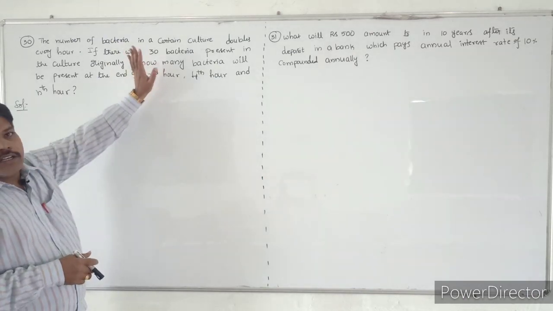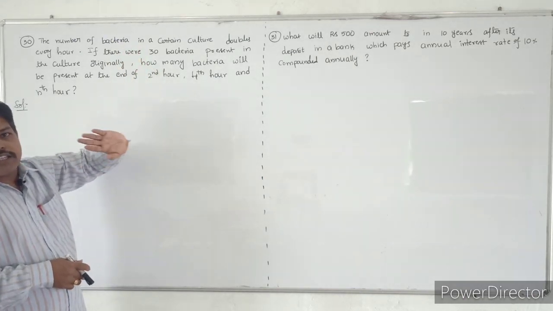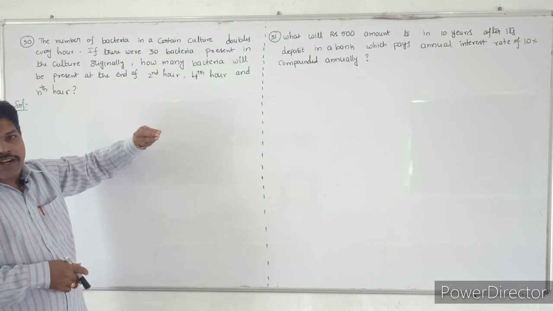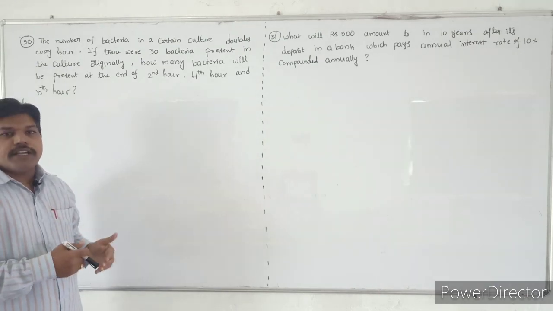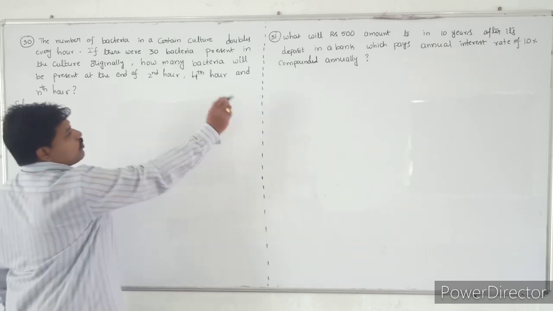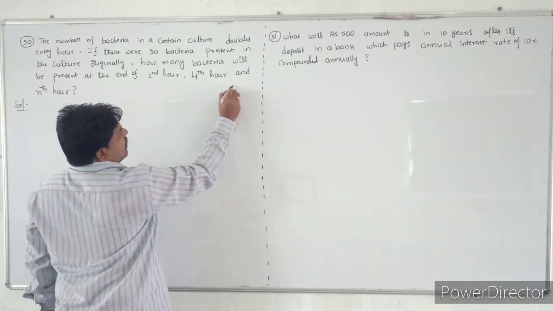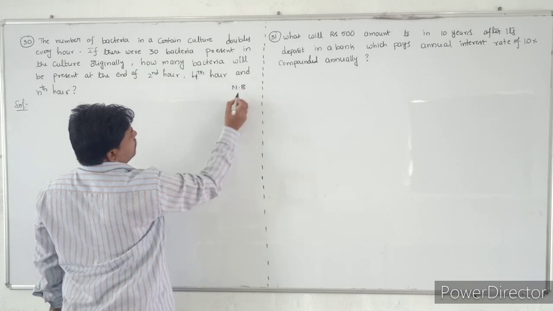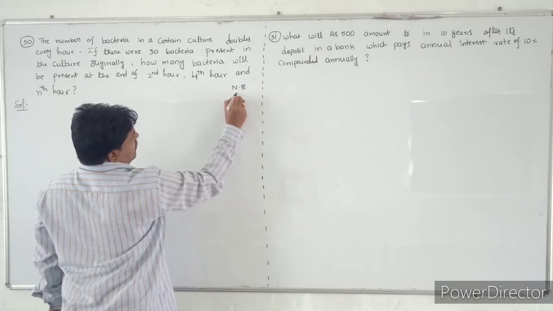In some culture, they originally have 30 bacteria. What they have identified is that every hour it increases, that is, it doubles. So we have to observe that the present number of bacteria is 30.